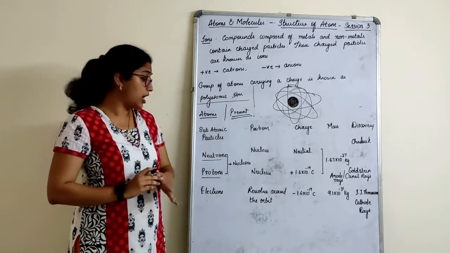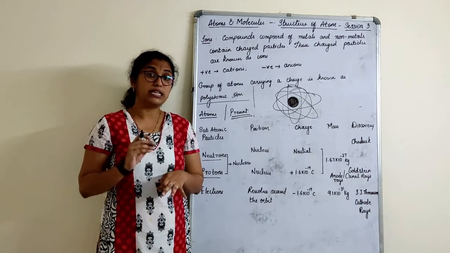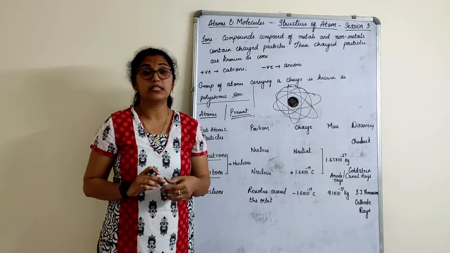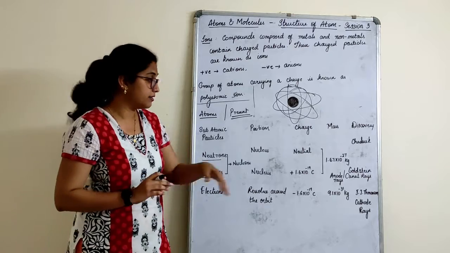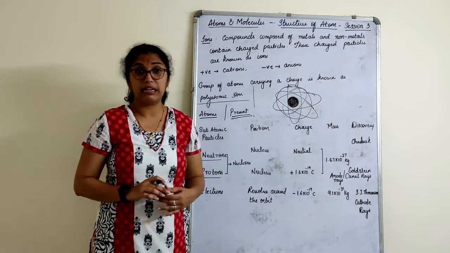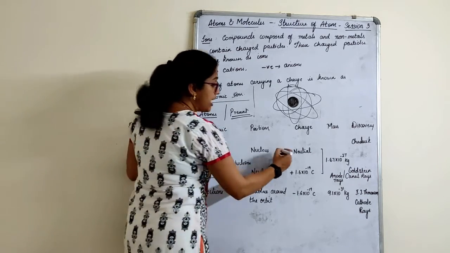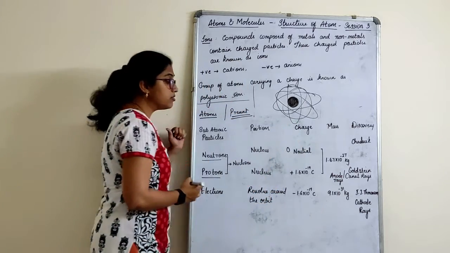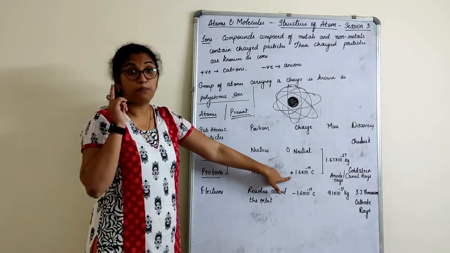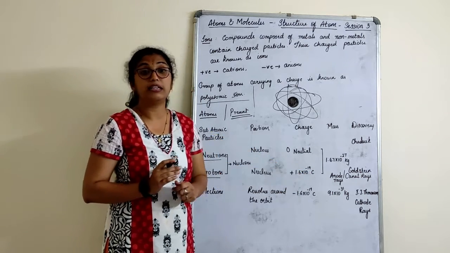Now what is the charge of neutron, proton and electron? When we talk about charge, the SI unit of charge is coulombs. You will study coulomb's charge again in detail in your 10th standard. Neutrons are neutral. That means they are neither positive nor negative. So the charge is 0 coulomb. What is the charge of a proton? Protons are positively charged: 1.6 into 10 raised to minus 19 coulombs.